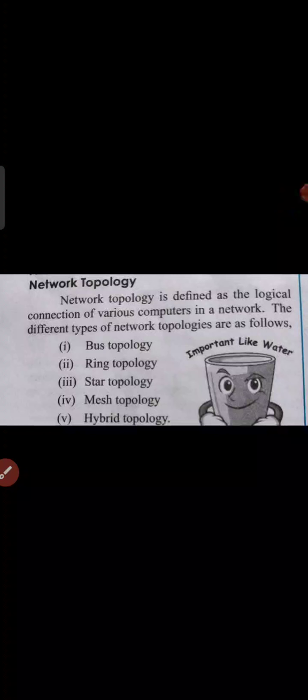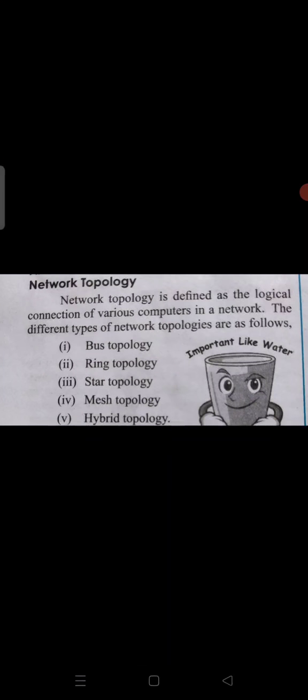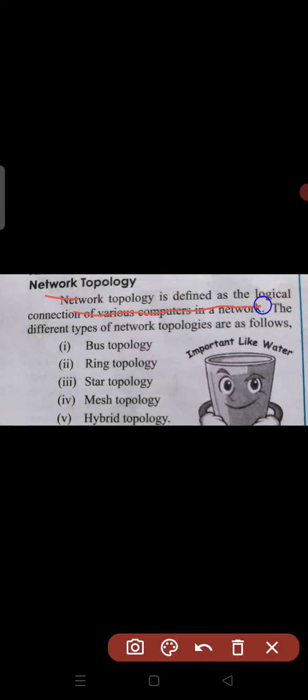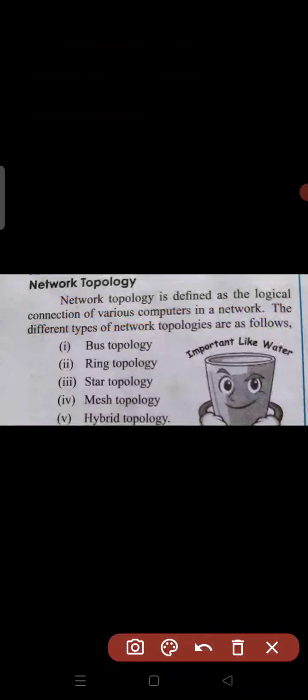Network topology is defined as a logical connection of various computers in a network. You can observe the definition here. So how the network connection is established within a group of computers, that is called network topology. In a single line, it is how the network connections are interconnected with each other, that is nothing but a network topology.